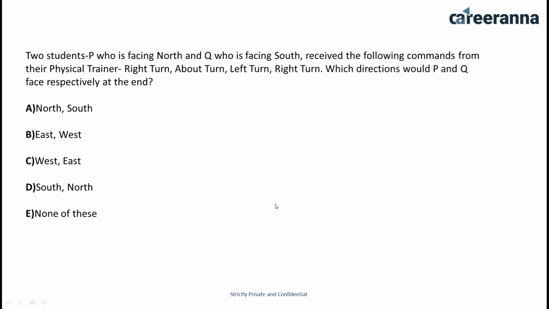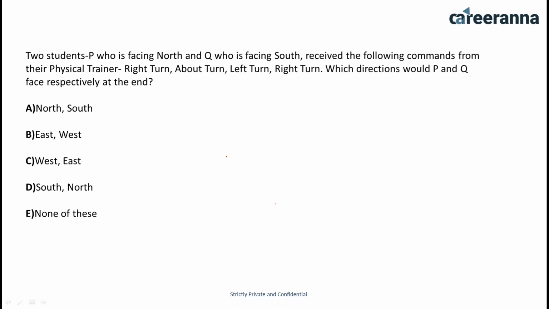Okay, let's discuss this question. I'm getting 3 options, A, C, and D. Now let's solve this. I'm going to use arrows to tell you the direction. Two students P, who is facing north, and Q, who is facing south, receive the following commands from their physical trainer: right turn, about turn, left turn, right turn. Which direction would P and Q face respectively at the end?